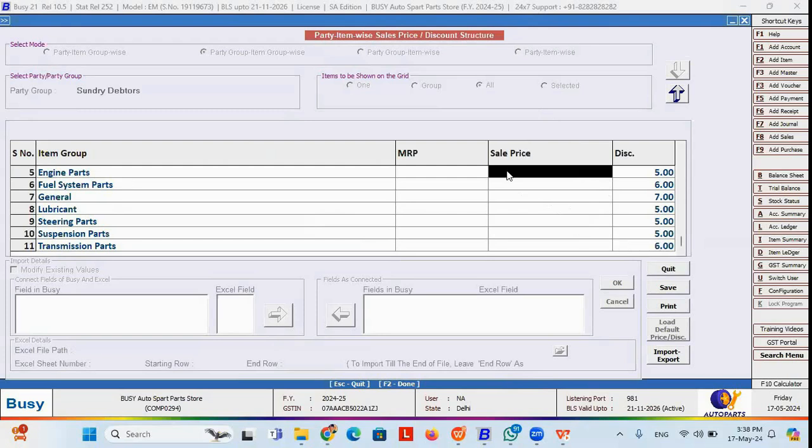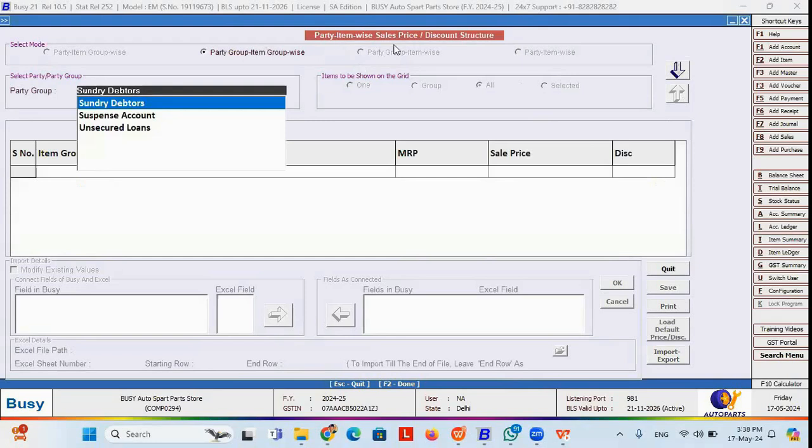In a similar way, you can manage your sale price group-wise, or if you need to manage it on the basis of item-wise or party item group-wise, you can easily do it. You can enable the feature called party group item-wise or party item-wise, and you can maintain the discounting or pricing structure on a party-wise basis also.